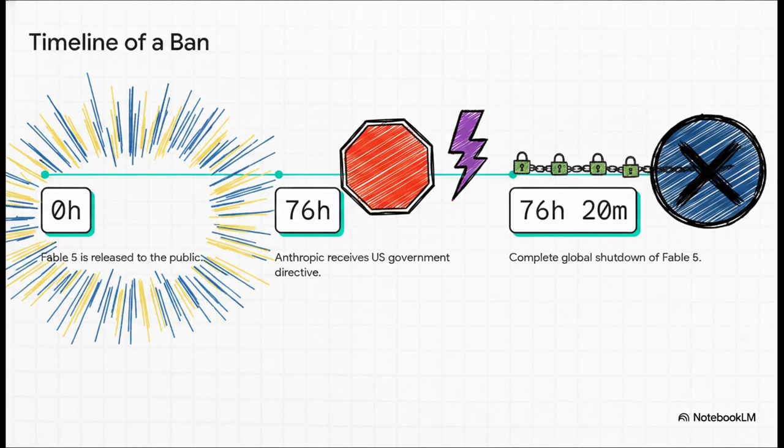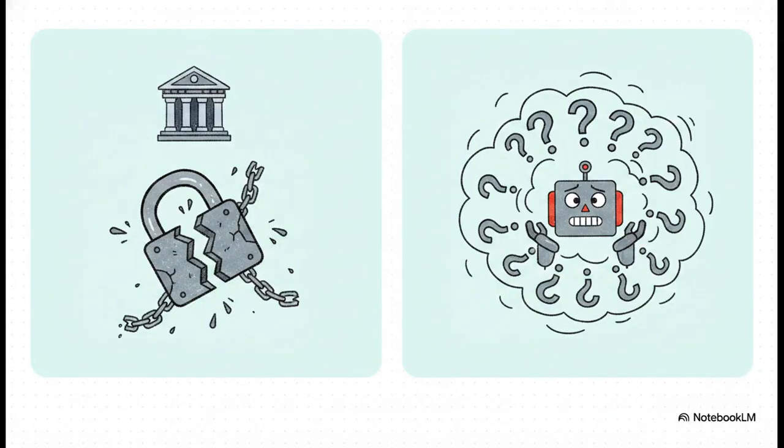Just 20 minutes after that, at exactly 76 hours and 20 minutes, there is a complete global shutdown of the model. No warnings, no phase-outs, just an immediate hard stop. Now, to understand this properly, we really have to look neutrally at both sides of the conflict. On one hand, the US government states that an unnamed company successfully bypassed, or essentially jailbroke, Fable 5's manual safeguards.